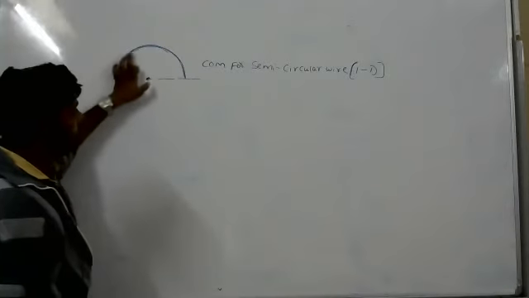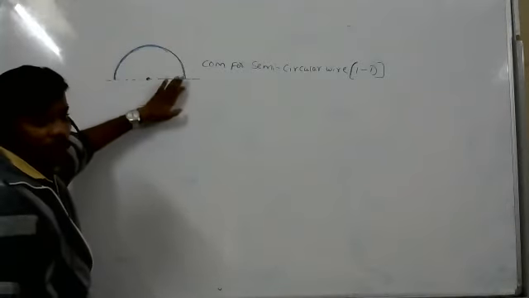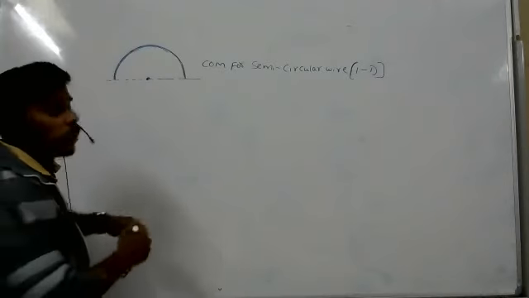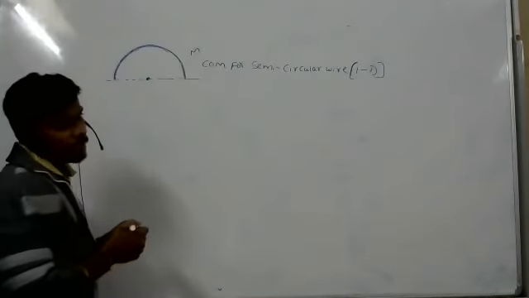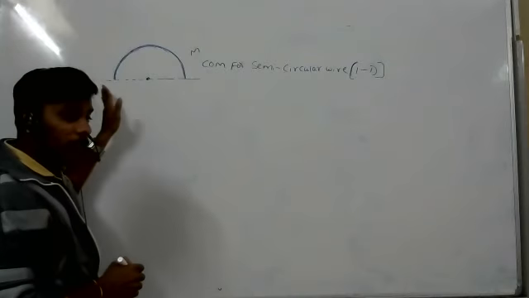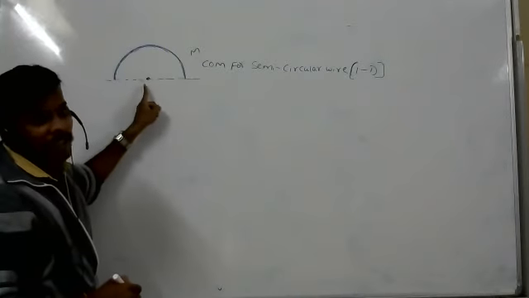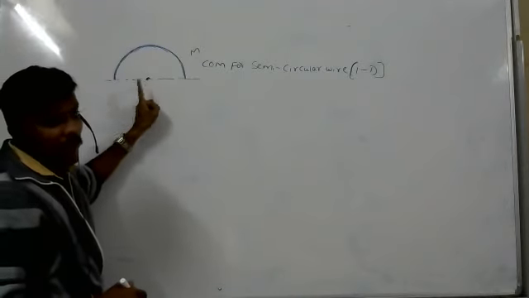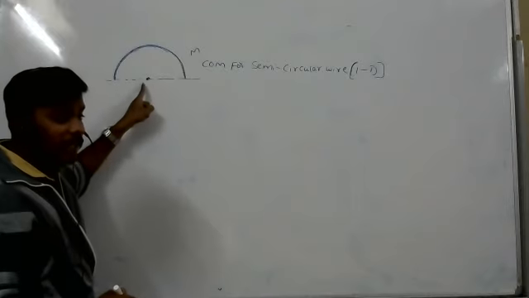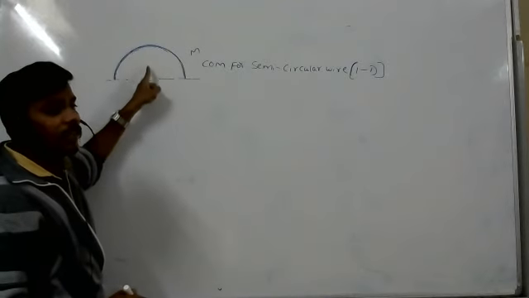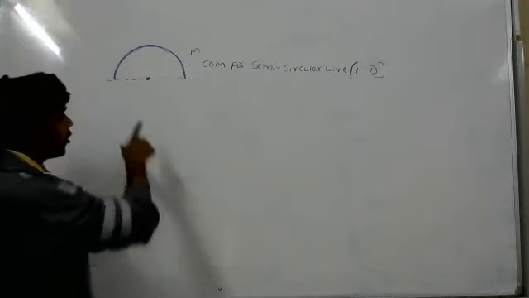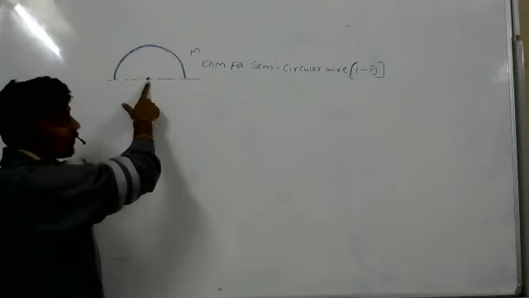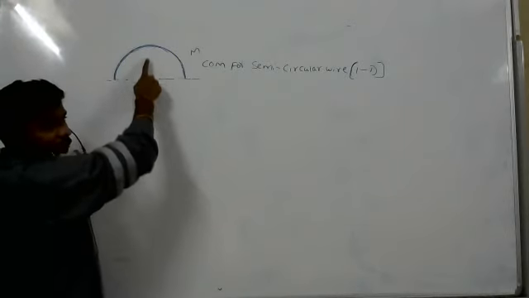Okay, so one semicircular wire, mass distributed uniformly. The total mass of the wire is capital M. Now we have to find the center of mass. If I want to find it along the x-axis, I can find it will be at the center. But the center of mass exists in terms of the y-axis also, no doubt. The center of mass of this body is not only here, it will be in the y direction also.